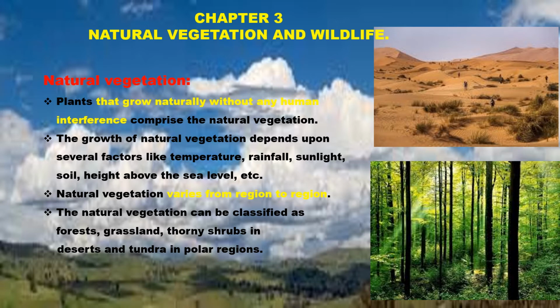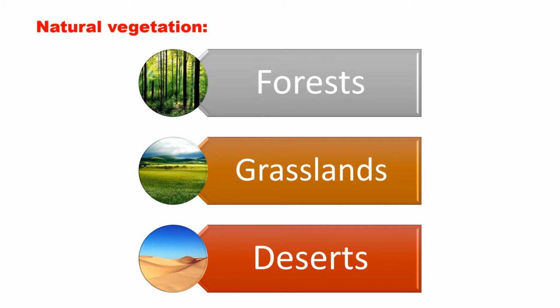In such a case, we can differentiate natural vegetation as forest, grassland, and deserts. You all know that a forest is a place where we have a lot of trees and different species of trees are found. Grassland is a place where the grasses grow only up to a particular height. And in the deserts, we could see sparse vegetation. All those plants that grow there are cactus or dates. They have thorns on them. It is because of the topography, as I told you earlier, that depends upon the rainfall, the temperature, and the soil.